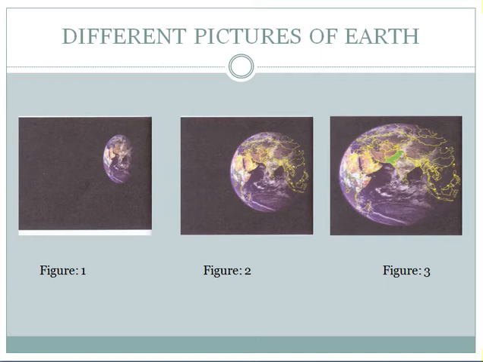Different pictures of earth. In previous classes, we learned that things look different if we see them from above or from the sides. When we go up away from the earth into space and look down from there, the earth looks like the picture shown in figure 1. Students, look at figure 1.